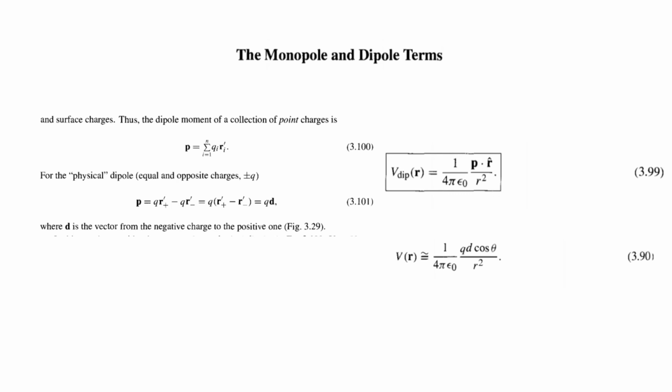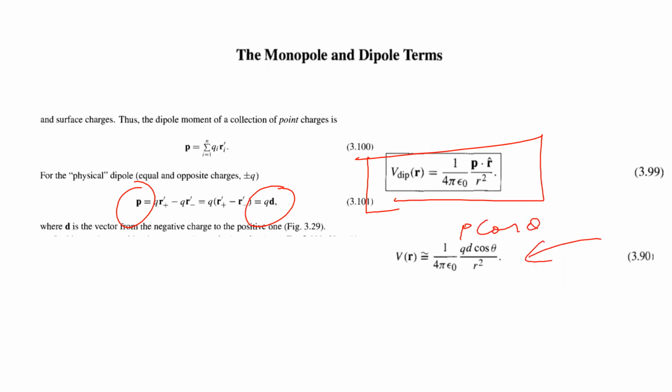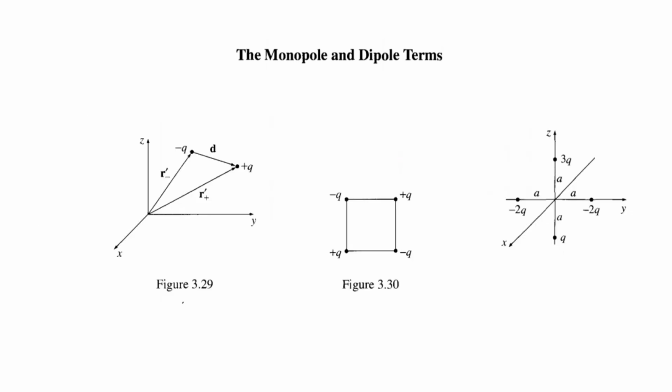By plugging in this expression p equal to qd into the expression for the potential of a dipole, p dot r, we can find that this is equal to p cos theta, and p cos theta is actually qd cos theta. This is the common expression that we learned. These are some diagrams of monopole, dipole, and quadrupole systems.